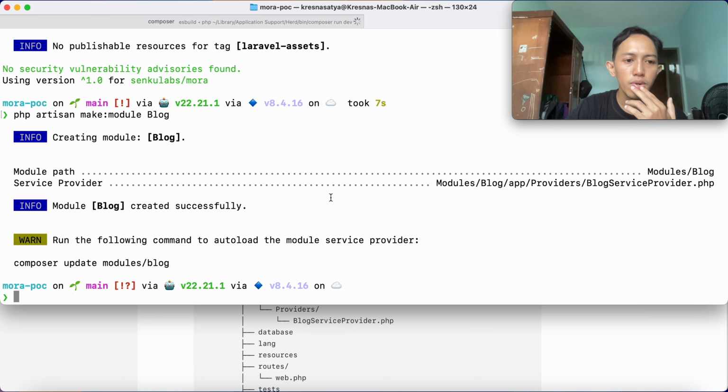Okay, so it will generate information like the module path is modules/blog in this version 1.0. Maybe in a later version I will let you, the programmers or software developers, adjust what you want to set up in the modular Laravel.